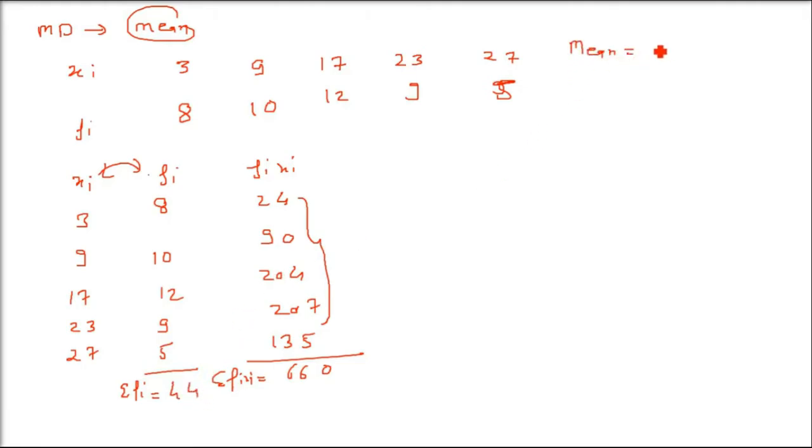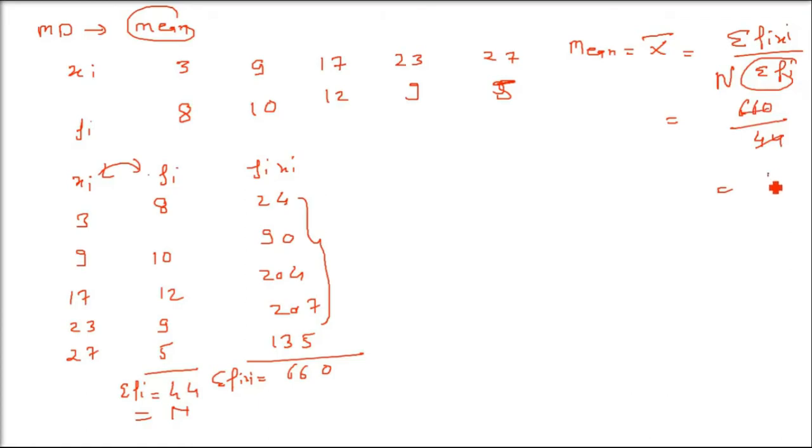So let us find the mean first. Mean is represented by x bar. It is sigma fi xi by sigma fi, where sigma fi is capital N. So sigma fi xi is what? We have already found 660. Now what is sigma fi, capital N? It is 44. So 660 by 44 is 15. So now we have got the mean. We haven't got to the mean deviation yet. First we have to find the mean or median, and now we have got the mean.